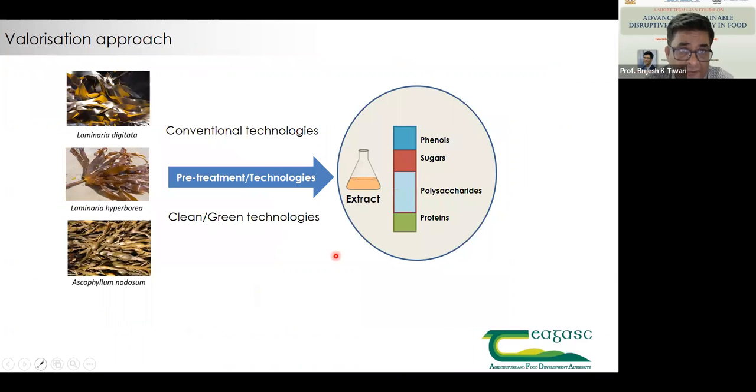So if you talk about extraction systems, I'm just trying to quote some of those examples which are live at the moment, which are ongoing. Whether it's Laminaria digitata, Laminaria hyperborea, Ascophyllum nodosum, Saccharina latissima, all these seaweeds are used to produce different types of hydrocolloids or as an alternative protein source.